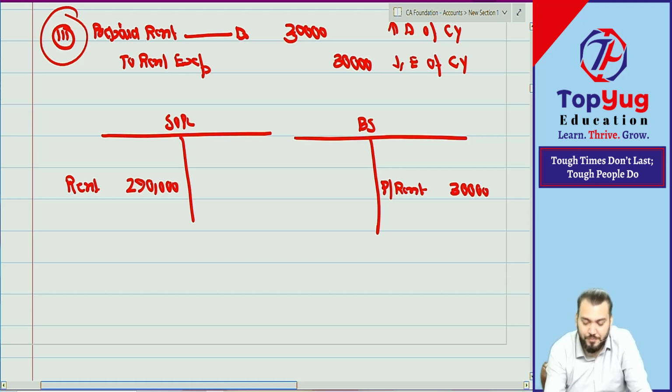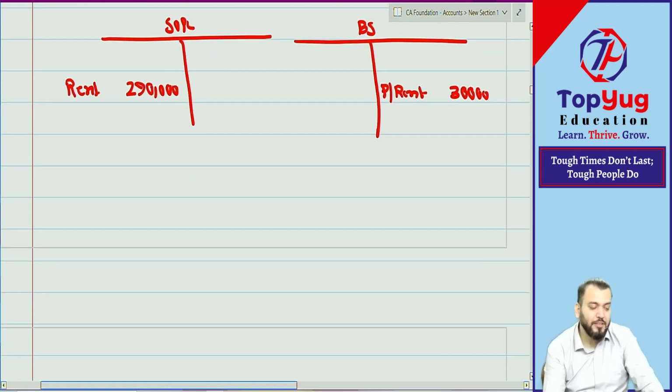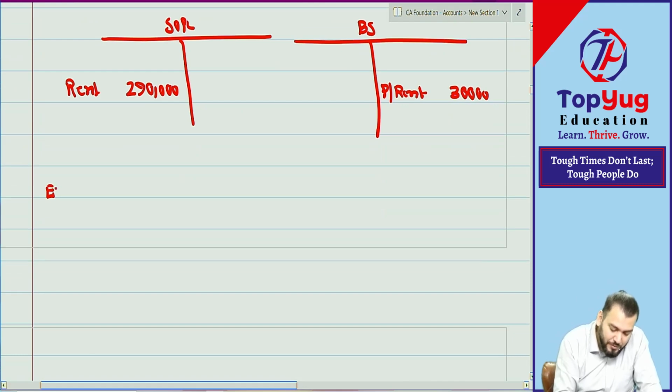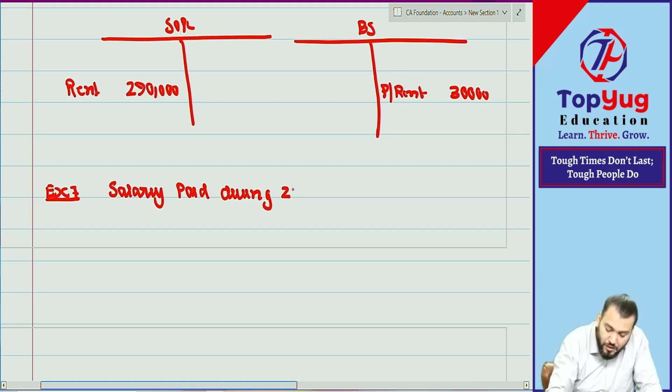Understood? Come, let's see whether you are able to do or not. Example 7. Salary paid during 2020-21 is 2 lakh.